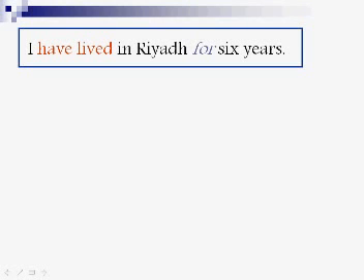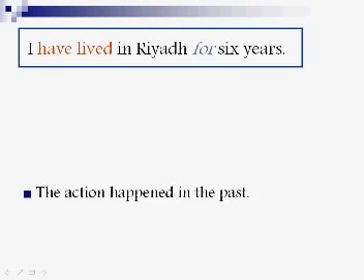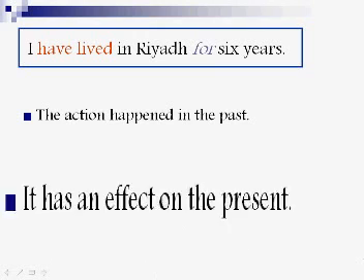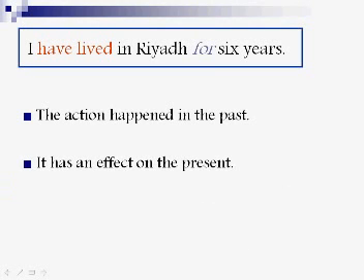Okay. What is the meaning of I have lived in Riyadh for 6 years? Because it would be different from I lived in Riyadh, for example. This means the action happened in the past. Yes, it is completed in the past. So it's a past event. There's no doubt about that. And it has an effect on the present.